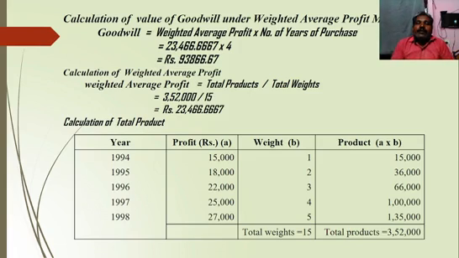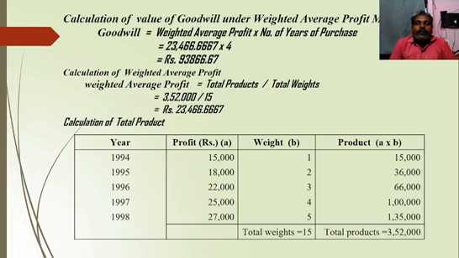So calculation of value of goodwill under weighted average profit method. The formula is goodwill equal to weighted average profit into number of years of purchase. So we should leave some space, as this is the main answer. Then calculation of weighted average profit.